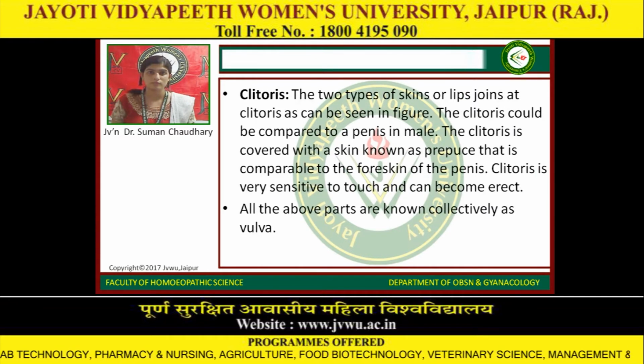Clitoris. The two types of skin or lips join at the clitoris, as can be seen in the figure. The clitoris could be compared to a penis in a male. The clitoris is covered with a skin known as prepuce that is comparable to the foreskin of the penis. The clitoris is very sensitive to touch and can become erect. All the above parts are known collectively as the vulva.